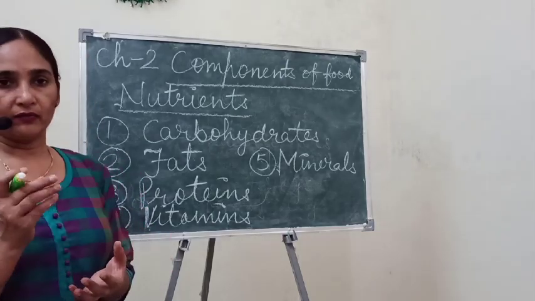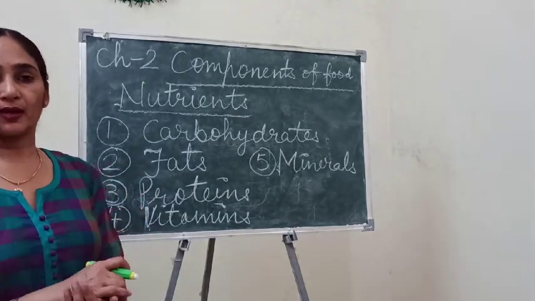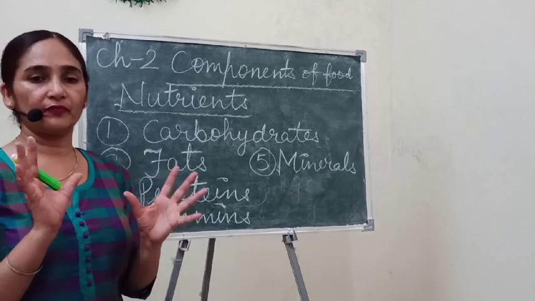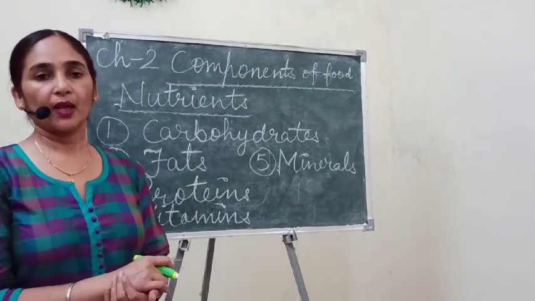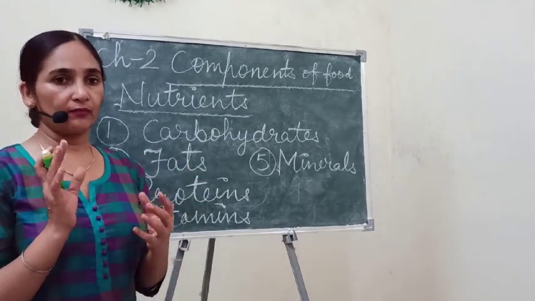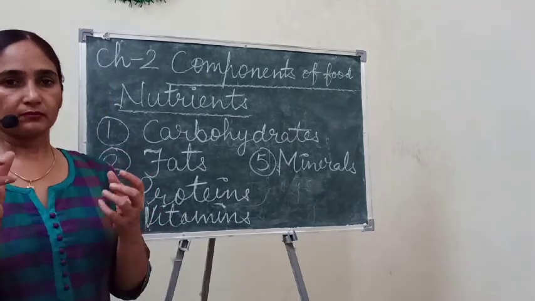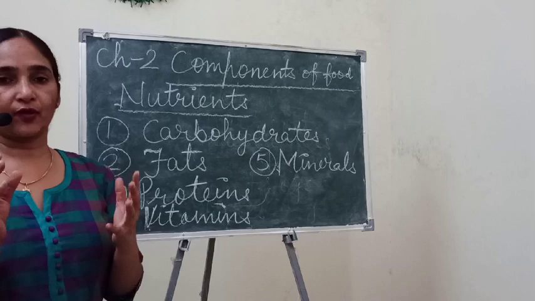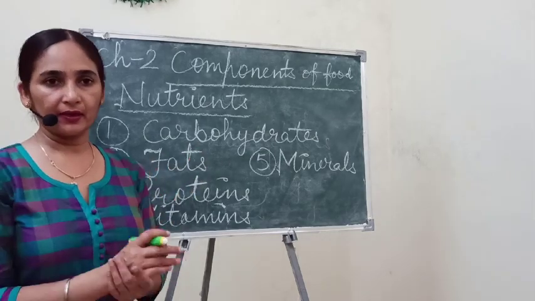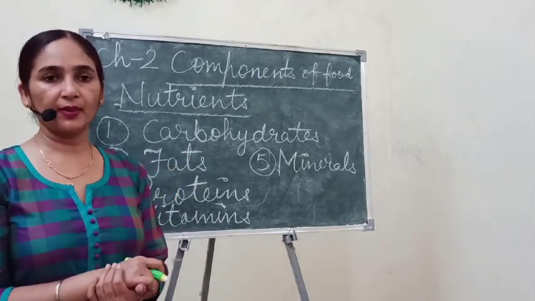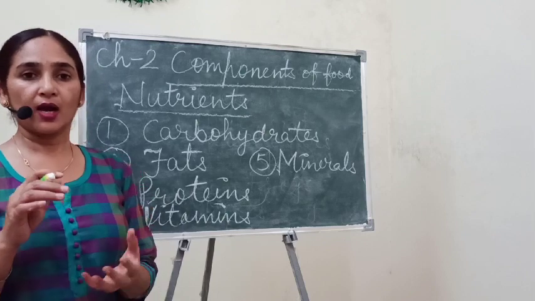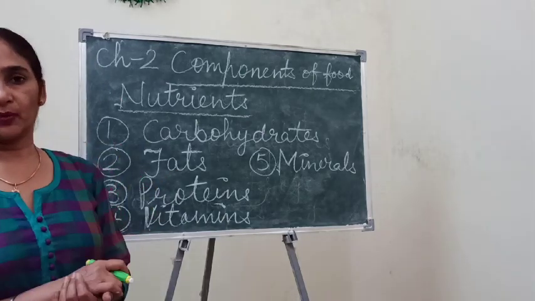Mainly the minerals are iron, which is present in our blood, and blood can't be formed without the help of iron. And iodine is very important for the development and proper functioning of the brain and many systems of the body.